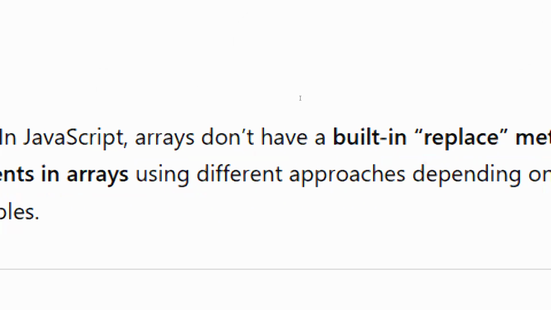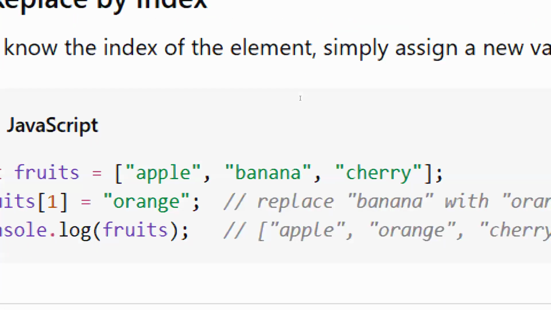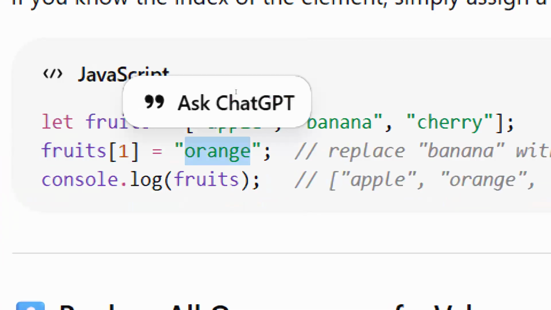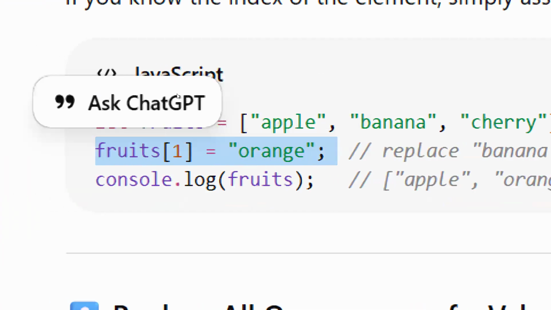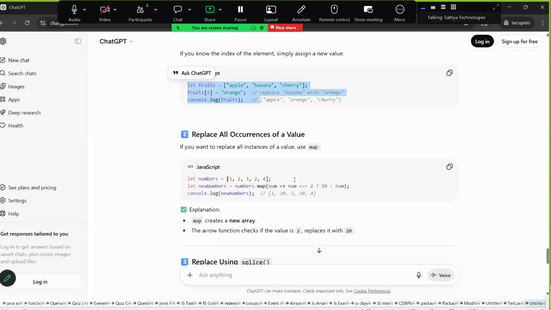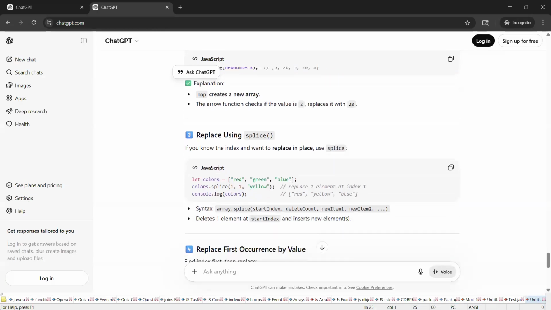A of 0, A of 1, we write the code like A of 1, A of 2, like that. Yeah, that is a useless approach. Like this you can write fruits of 1 is orange. But in real time, who will write fruits of 1 like this? He will write the cart operations, find, push, find element, every function we will write. We never write code like fruits of 1 equals orange. This is all amateur code that we never use in real time.